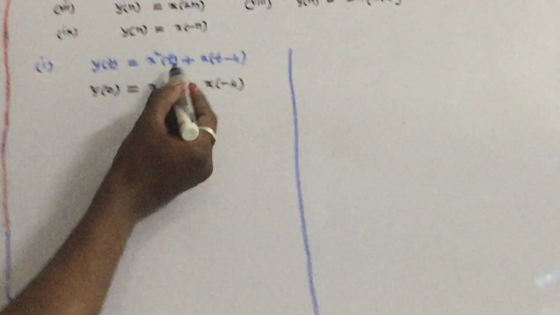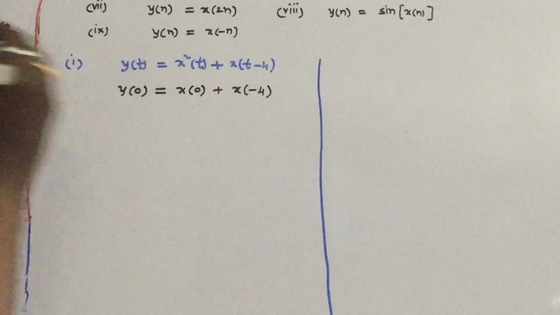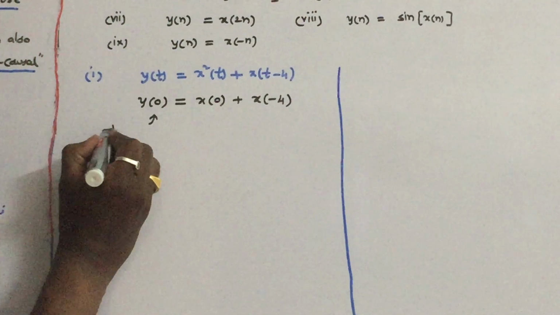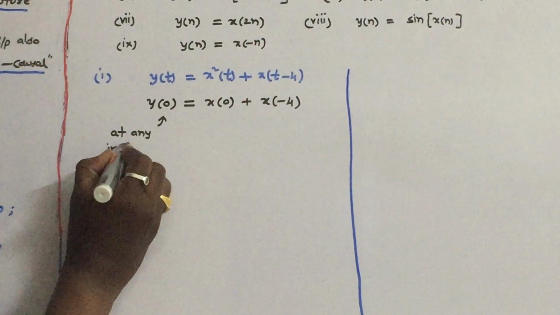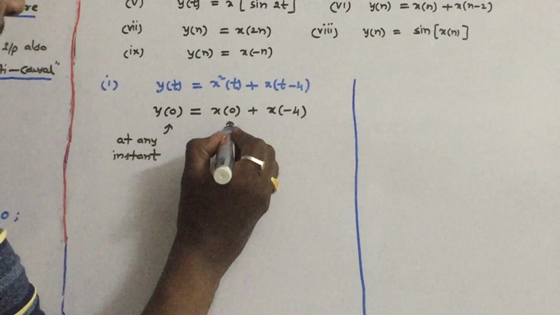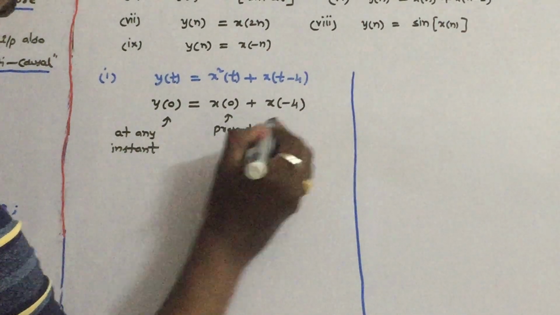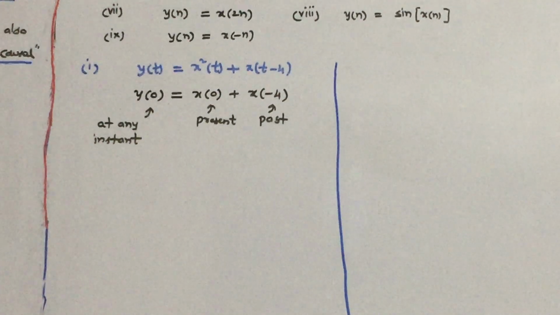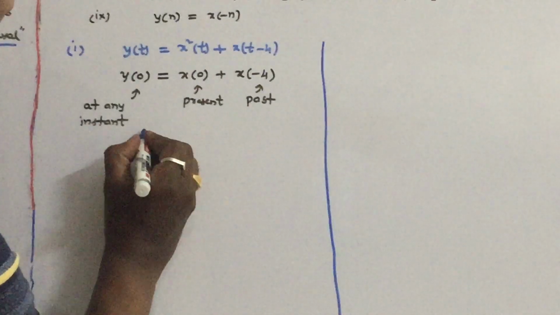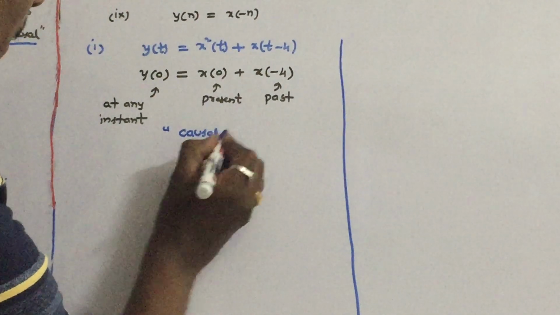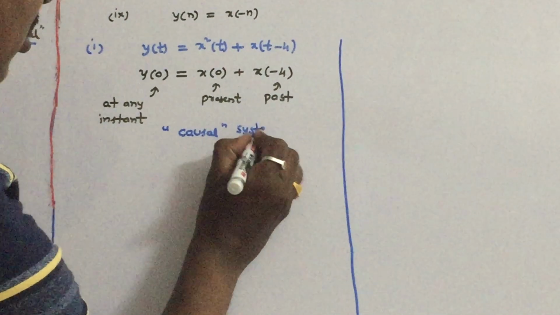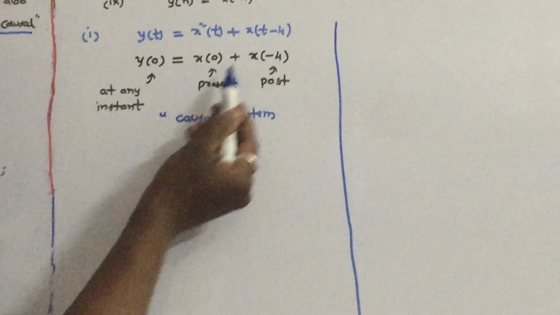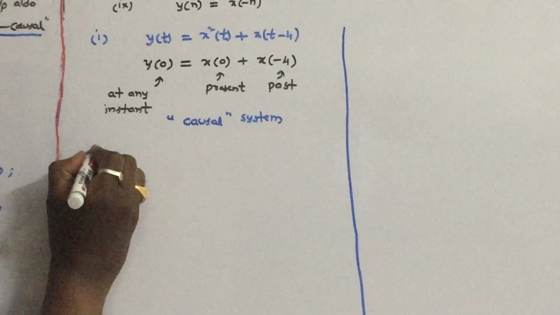Or if you substitute 1, 2, 3 or negative values also, you can check that the output at any instant depends upon present and past values of input. So therefore, as per the definition, the system is a causal system. You can simply say that because the output at any instant of time depends upon the present and past values of input. So in this way you can check that.